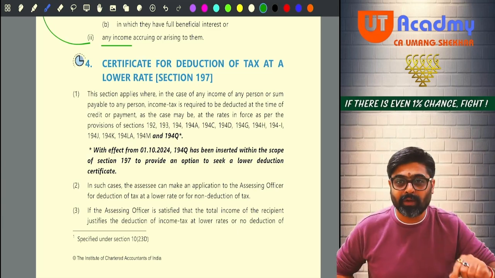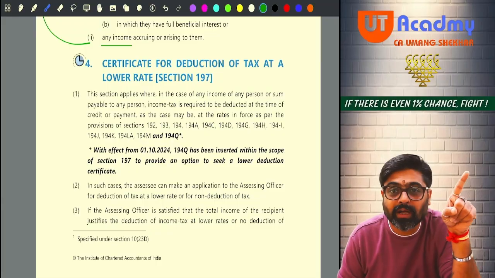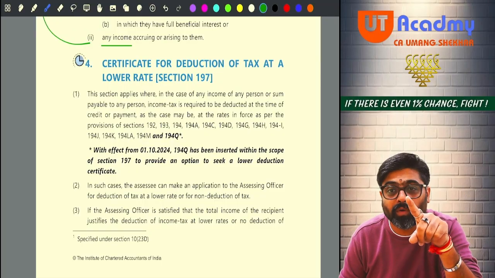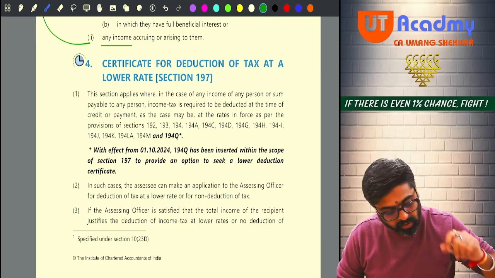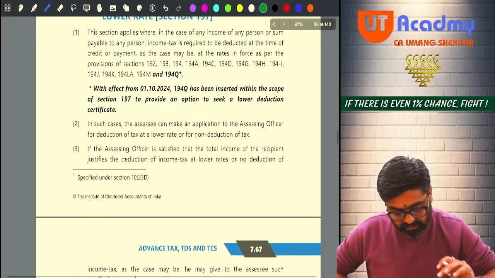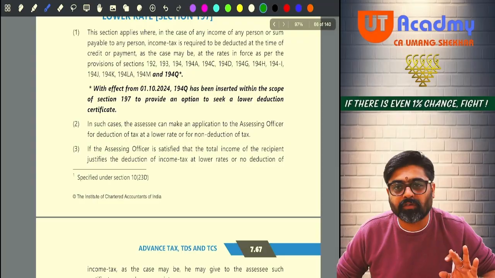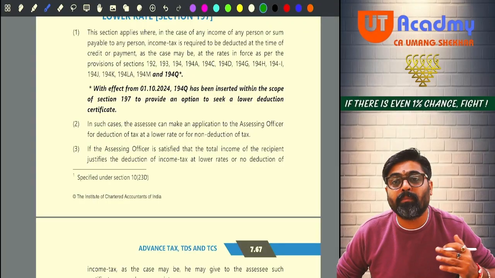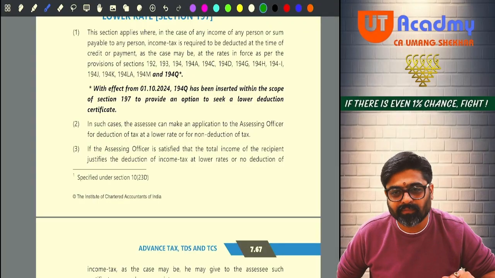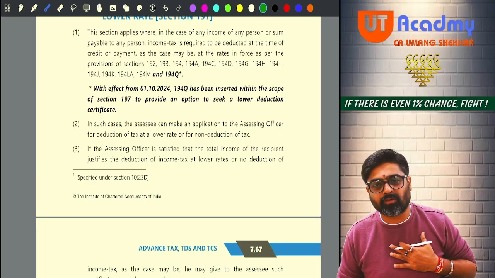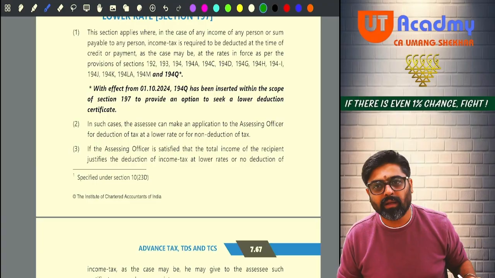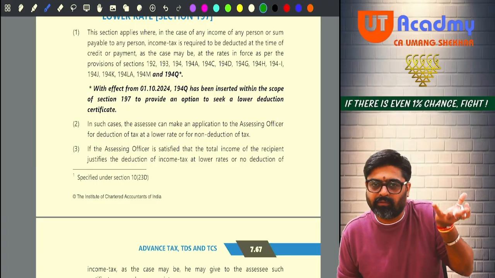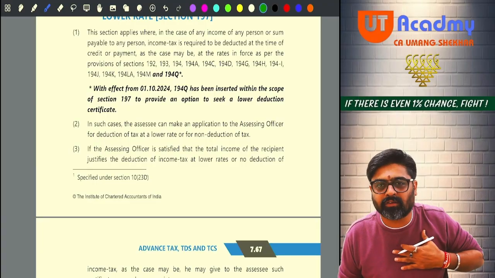So you said, good idea. So you went to your assessing officer. You told your assessing officer, you know me better than myself. Do you think that I am a person who is earning more income, that I am liable to pay taxes? No. You have all the details available in your records regarding an assessee like me.